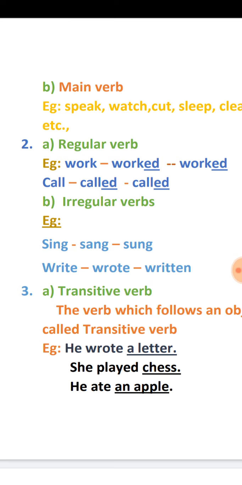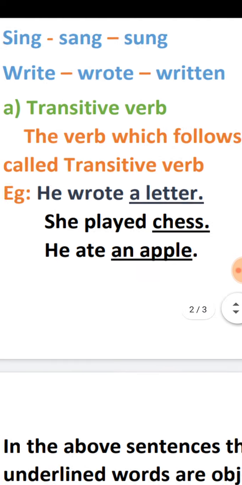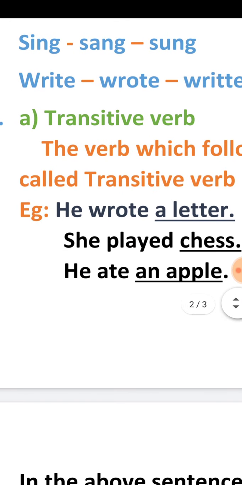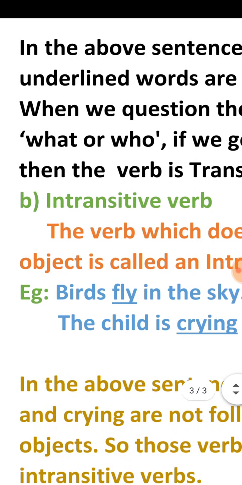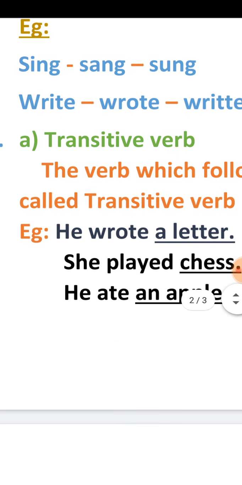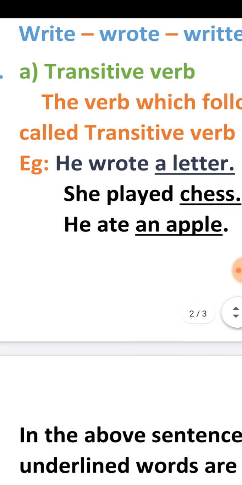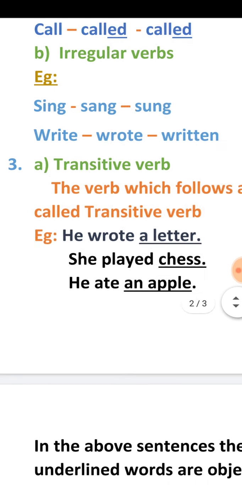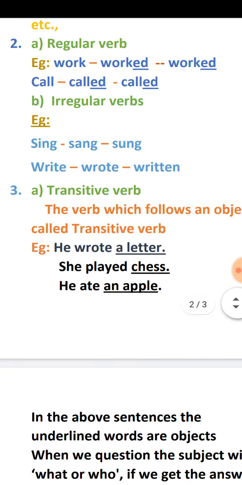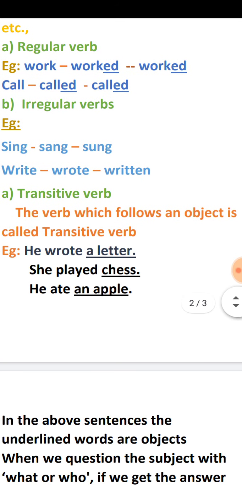Now go to the third classification, that is transitive verb and intransitive verb. First one is transitive verb and the second one is intransitive verb. Now I will explain. Listen to me. What is a transitive verb? The verb which follows an object is called transitive verb.